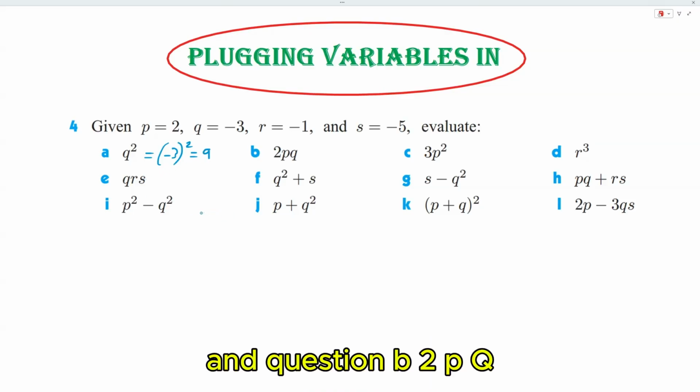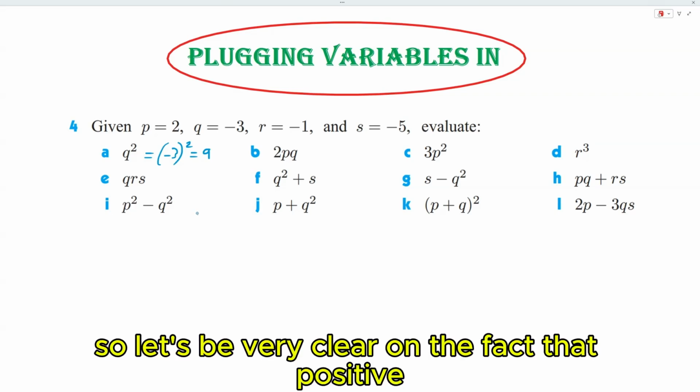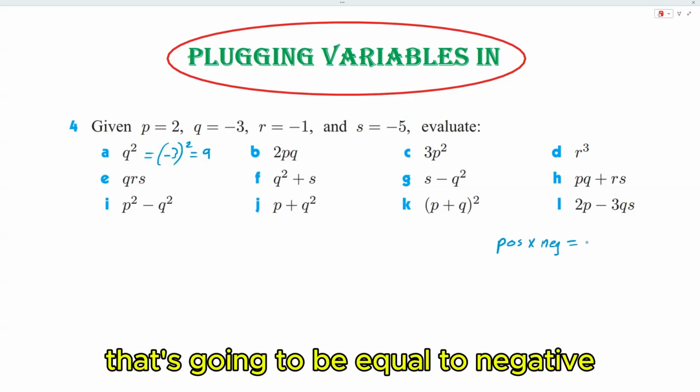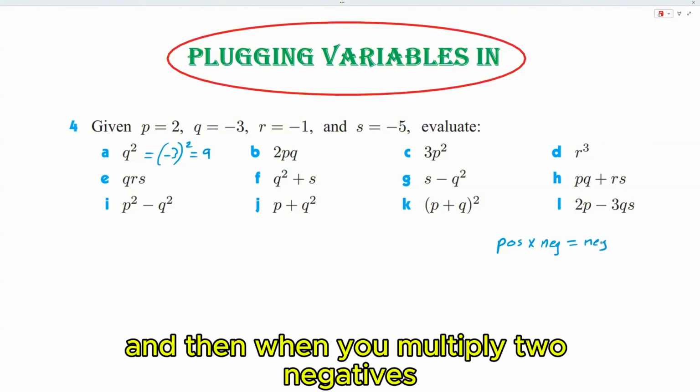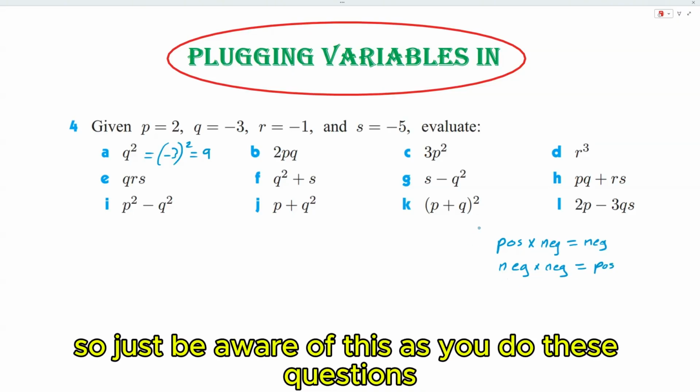And question B, 2PQ. So let's be very clear on the fact that positive times negative is going to be equal to negative. And then when you multiply two negatives, negative times negative, that's when you get a positive. So just be aware of this as you do these questions.